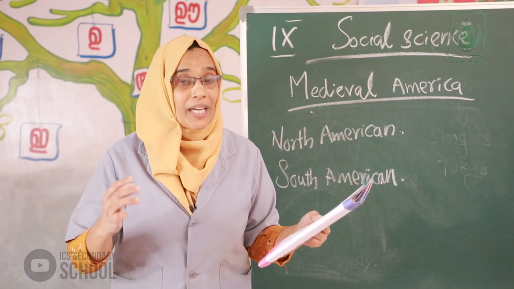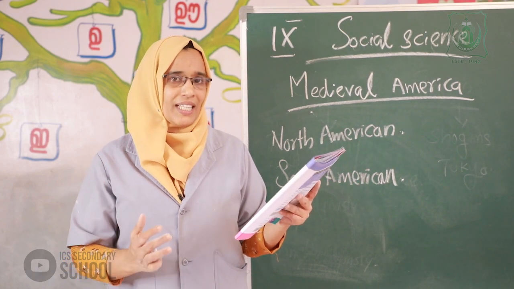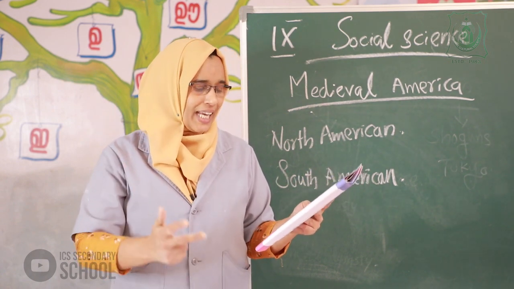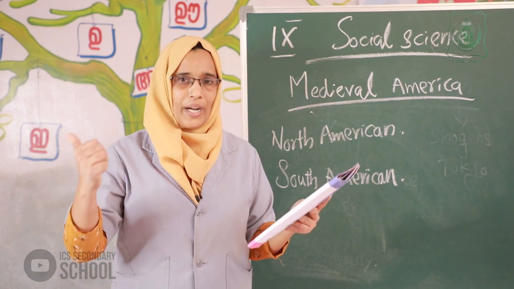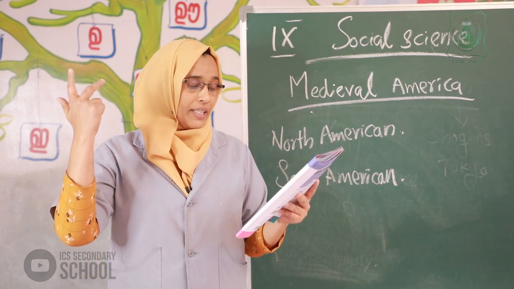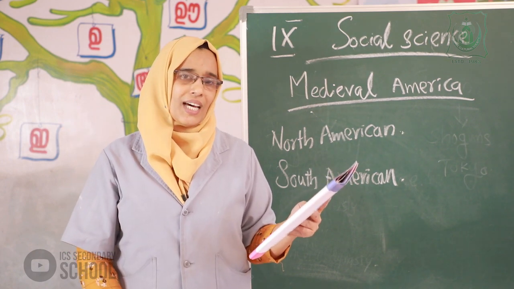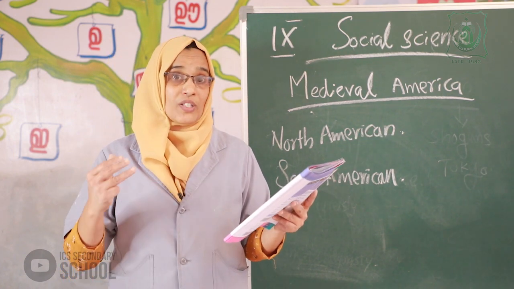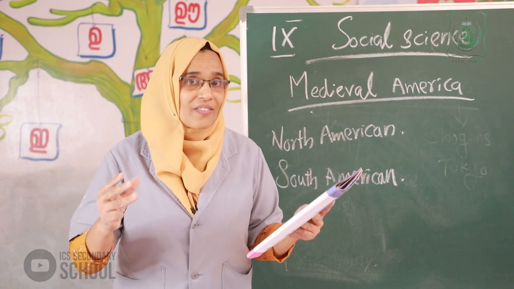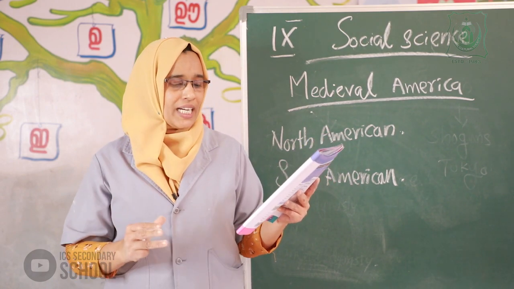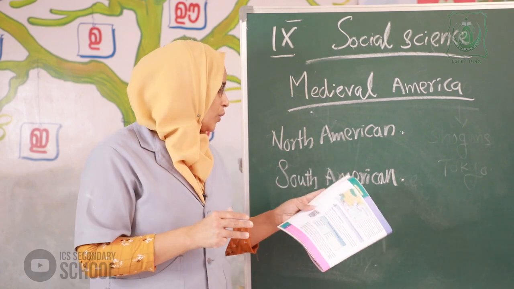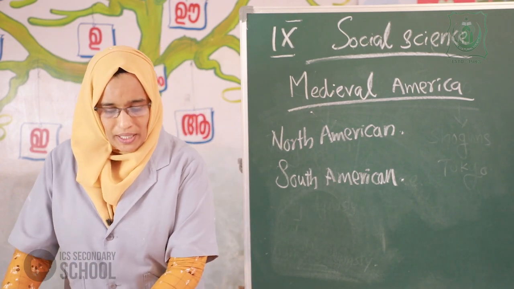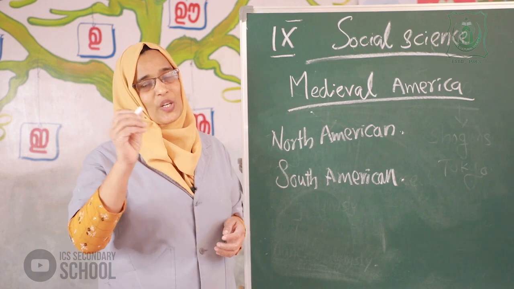Second one, Caribbean civilization. Mississippi, Caribbean, Magellan. These are the North American civilizations. Then, Mayan civilization, Inca civilization, Aztec, Toltec. These are the South American civilizations. Okay. Then Europeans reached America in the 16th century.